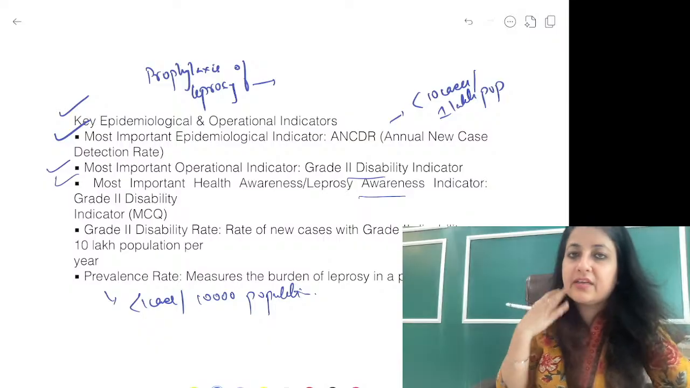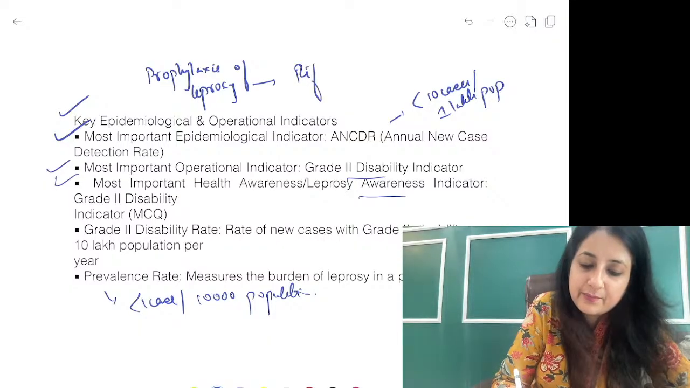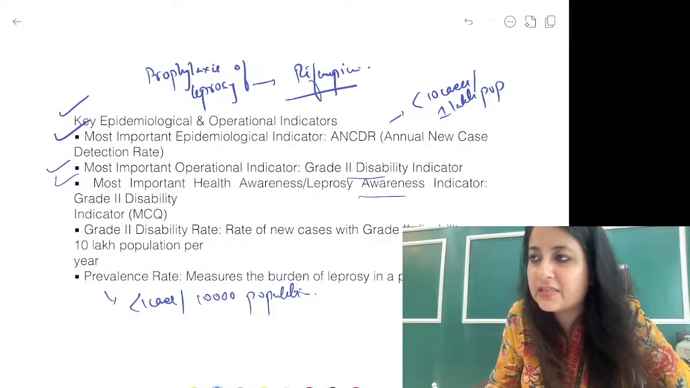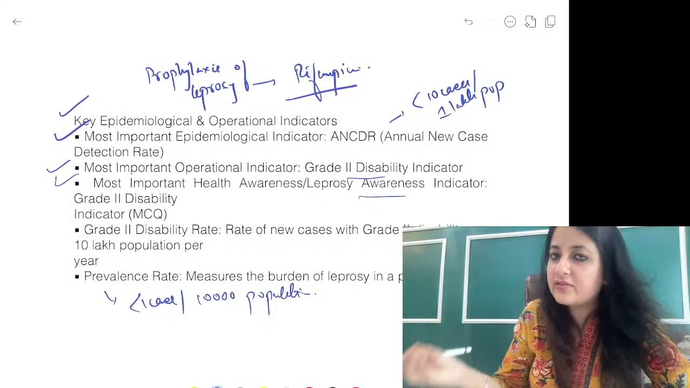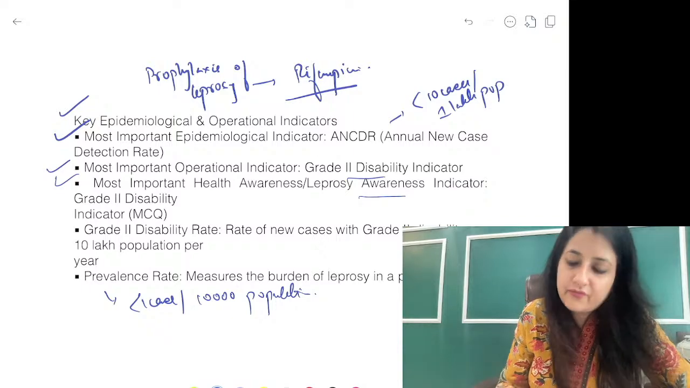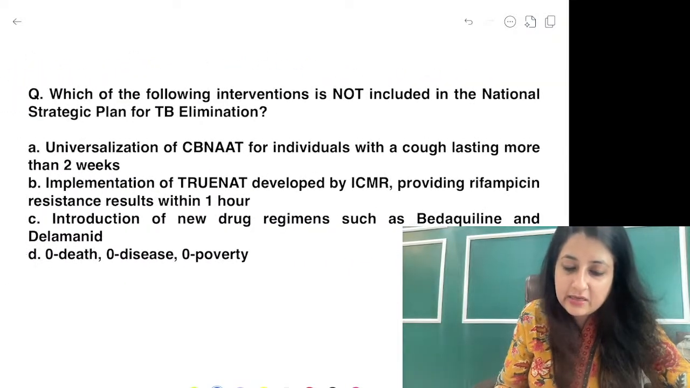What is the drug that we're giving everybody? Prophylaxis of leprosy again is rifampicin, single dose of rifampicin to all the household contacts, to the social contacts. Okay, so it is a single dose of rifampicin. Alright, let's see your answer to this one.